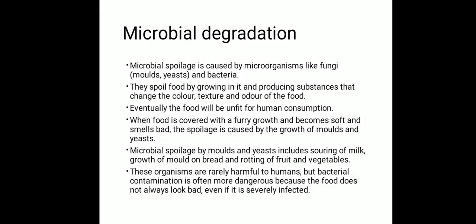We will get to know later, once we get symptoms like loose motion, diarrhea or stomach pain. That is when we will know that the food we had consumed was affected by bacteria. But yeast and mold we can easily identify because they grow on the food substance and are easily visible to our eyes.